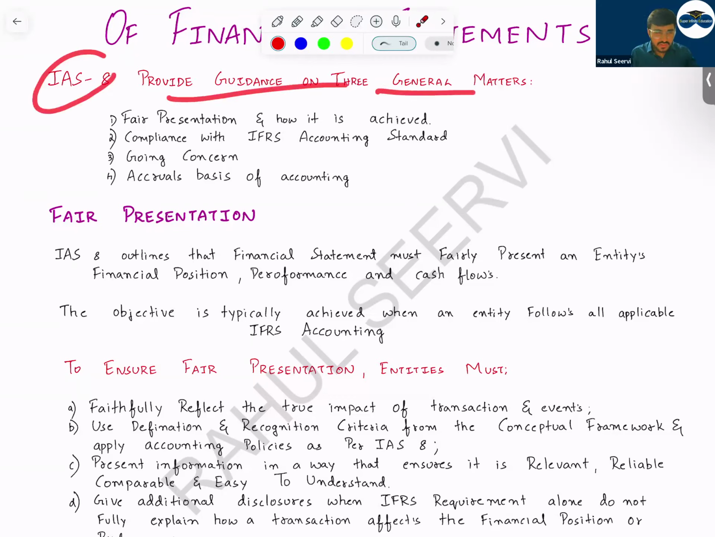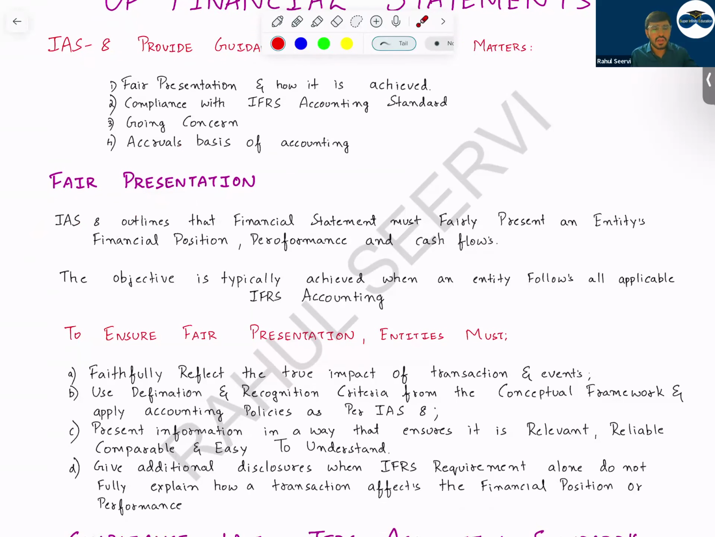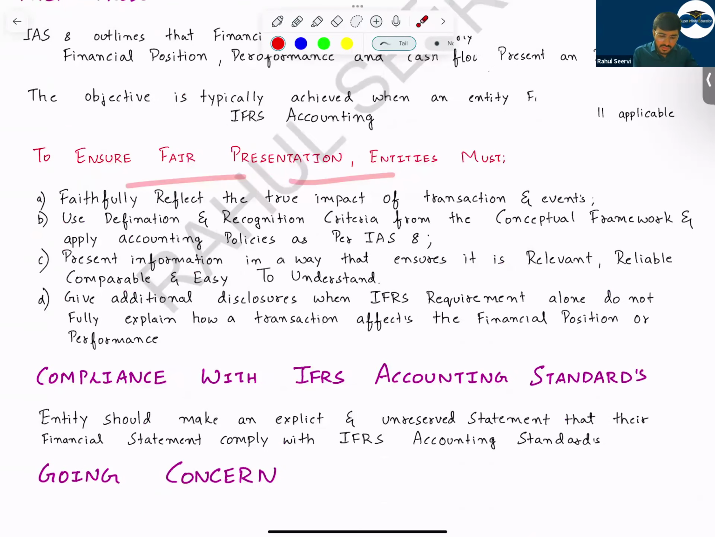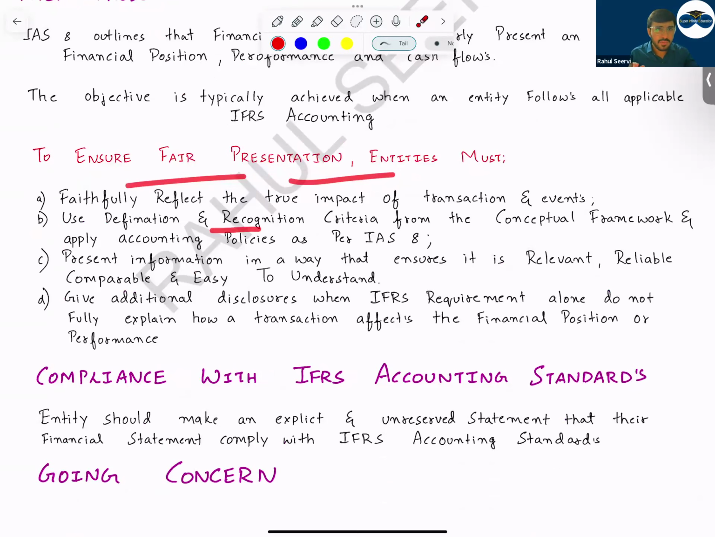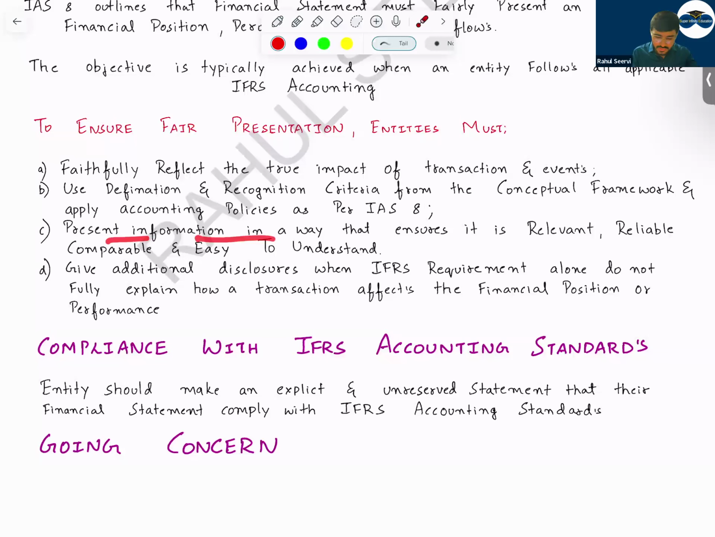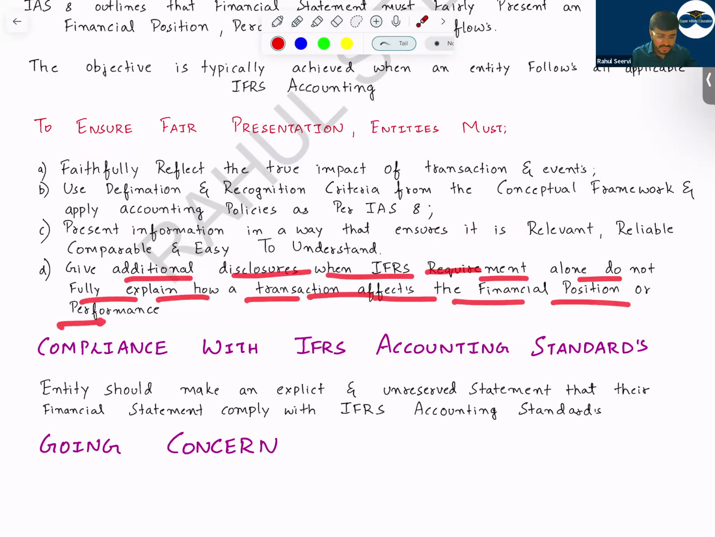IS 8 provides guidance on 3 general matters. Fair presentation, which you normally cover in your conceptual framework, that it should be free from bias, the financial statements should be truly presented, etc. To ensure fair presentation, the entity should ensure the recognition and measurement criteria are being met as per the respective standards. Then present information in a way that ensures it is relevant, reliable, comparable and easy to understand. Give additional disclosures when IFRS requirements alone do not fully explain how a transaction affects the financial position or performance.